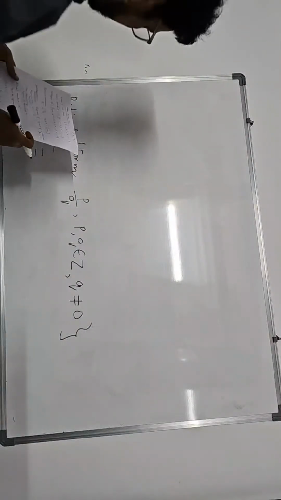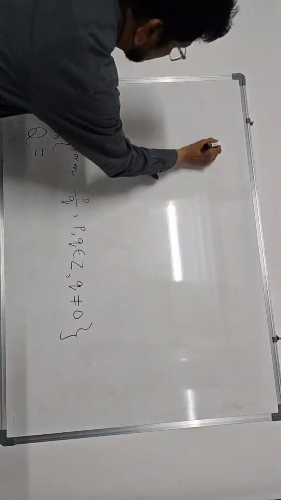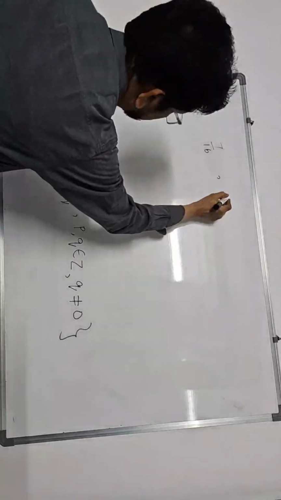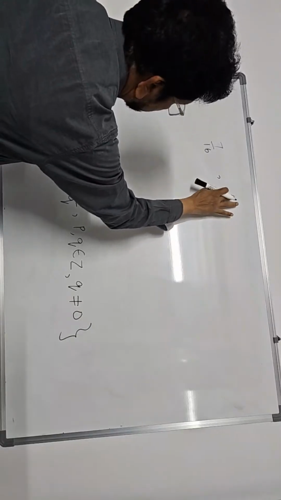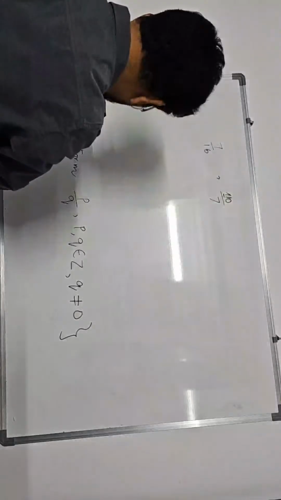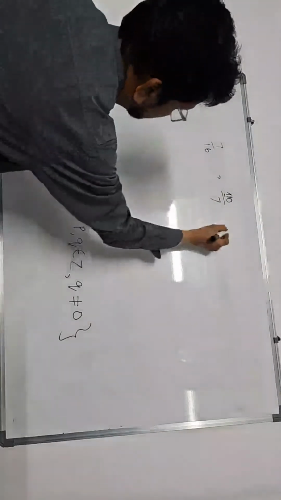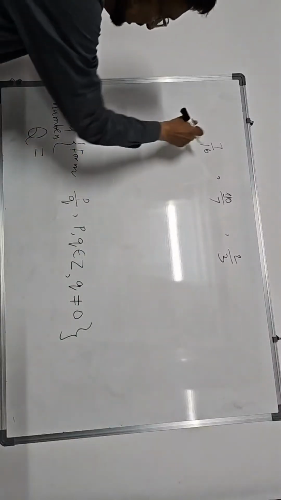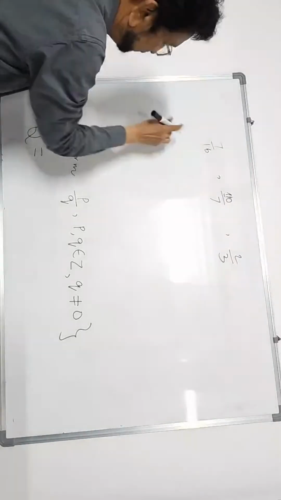Suppose 7 by 16 is a rational number. Another number I will write, 10 by 7 is a rational number. And lastly I will write 2 by 3. All these are rational numbers. Divide and get 7 by 16 means divide 7 by 16.